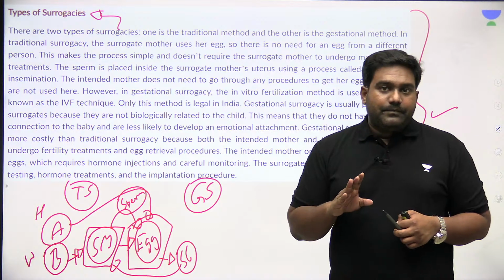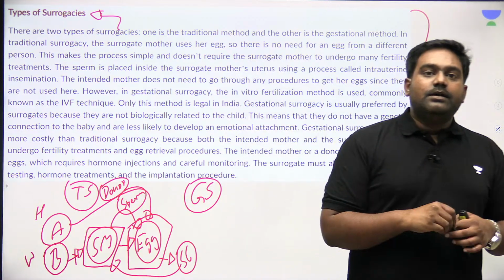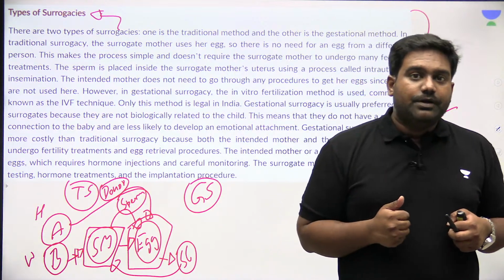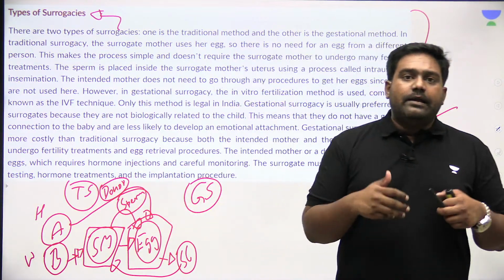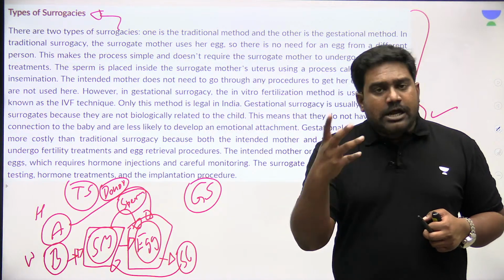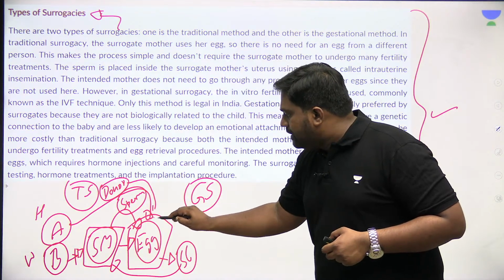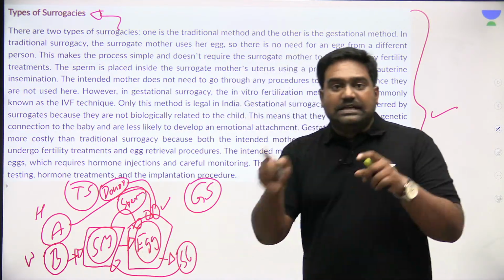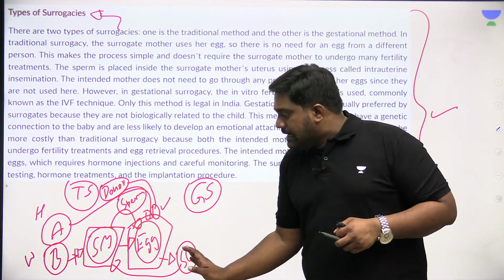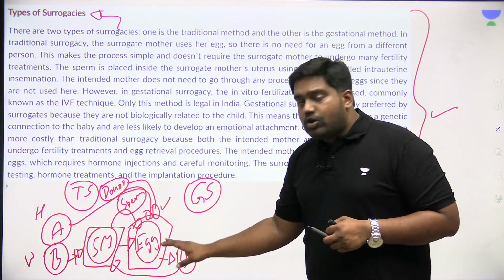Before last year's amendment, donor gametes were allowed. Let's say, for example, if both father and mother are not able to provide their gametes due to a medical condition, let's say the father is not able to provide healthy sperm, or the mother is not able to provide a healthy egg, they could rely on donor gametes, especially from those who are genetically related to them. They could provide a donor gamete, and in traditional surrogacy, the surrogate mother's egg would be used for fertilization. So in traditional surrogacy, the surrogate child which is born is genetically connected partly to the surrogate mother. Now this would create complications.